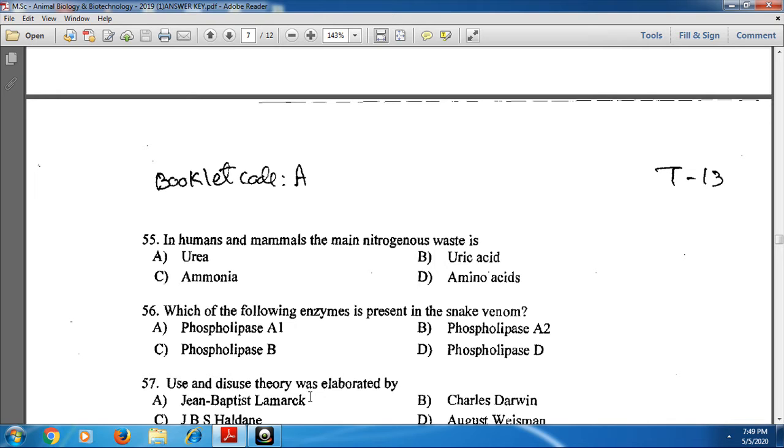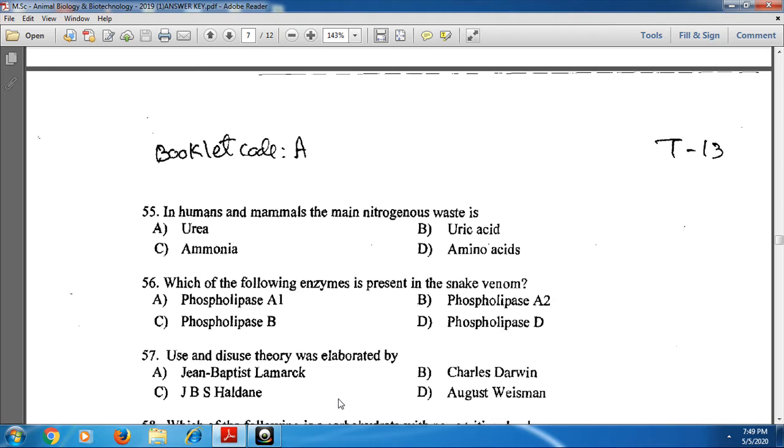Snake venom and bee venom are rich sources of phospholipase A2. This enzyme is also found in many tissues and in pancreatic juice.